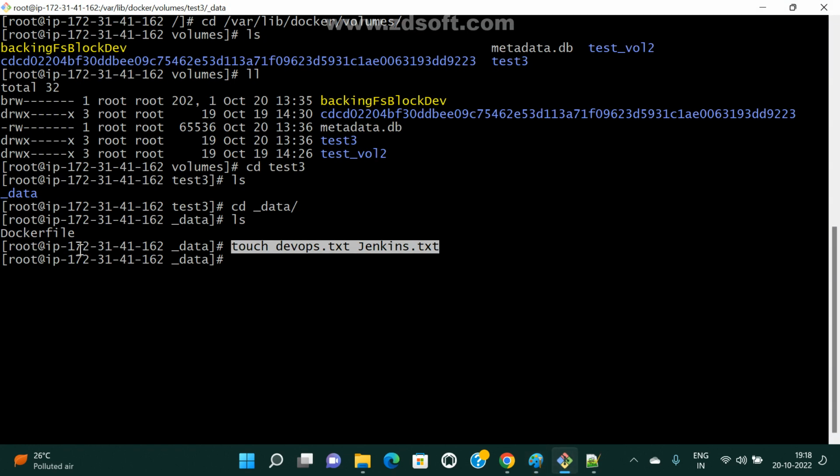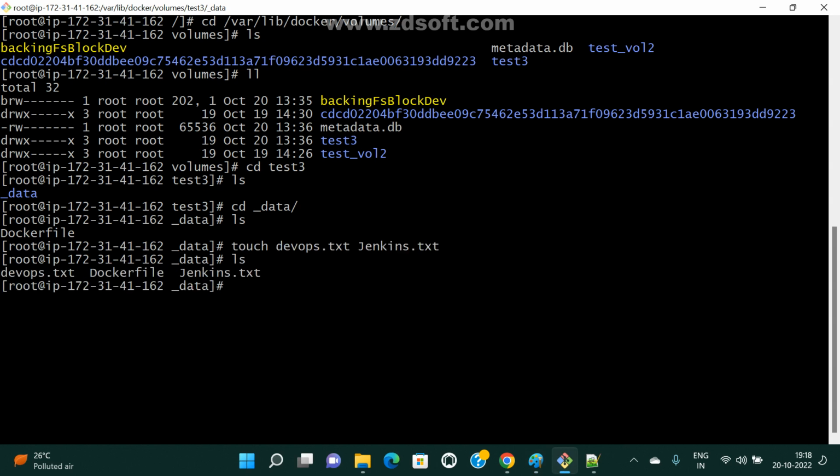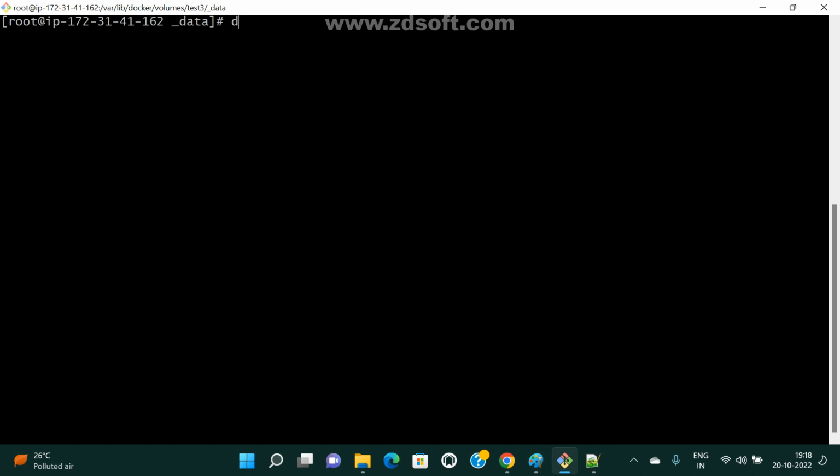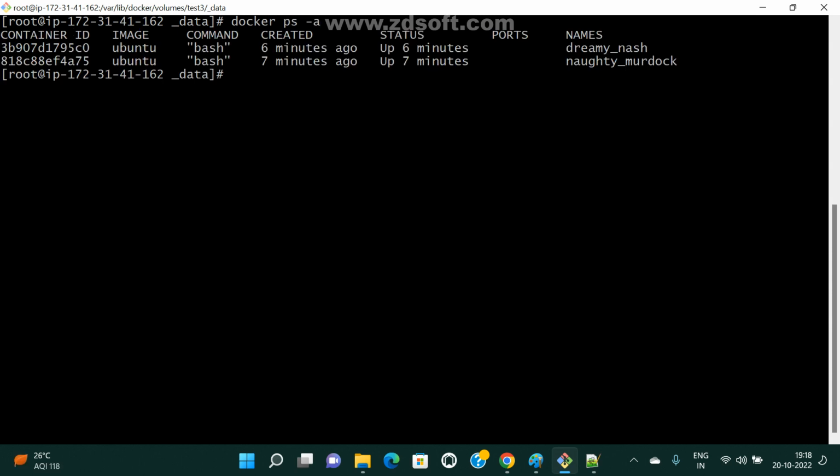Now see here, I am in the volume path. I created two files, so observe, here we have three files in total. Now let me connect to the container. docker ps -a. This is the container I attached. Now what is the syntax to connect to the container? What is the command? docker exec --interactive --terminal and container id.